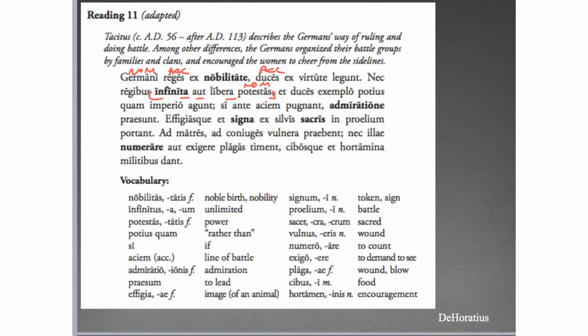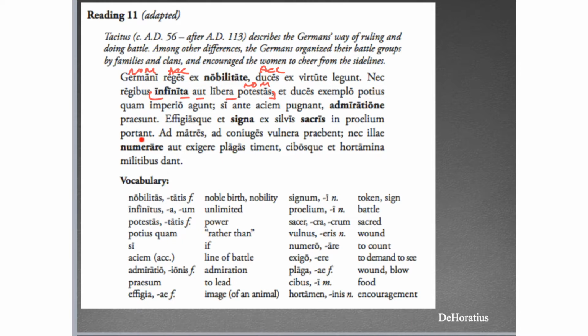All right, so si ante aciem pugnant, got a verb and a comma. That probably means that's going to be one clause. So if they fight in front of the battle line, they lead through admiration, by means of admiration. All right, and then effigias, oh sorry, my fault, I read it wrong.